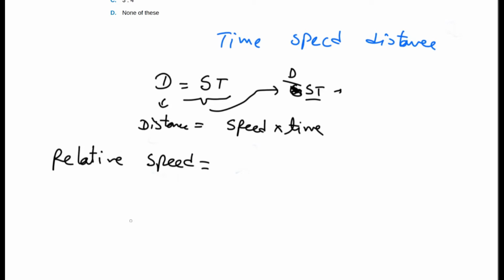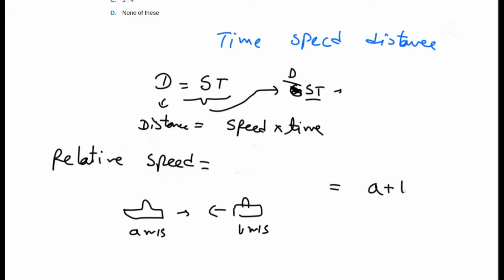If you have to calculate the relative speed of two cars going in the opposite direction, say this one is a meter per second and this one is b meter per second, the relative speed of these cars will be a plus b meter per second. And if both are going in the same direction, the relative speed will be subtracted, which results in a minus b meter per second. Next, move to the question.